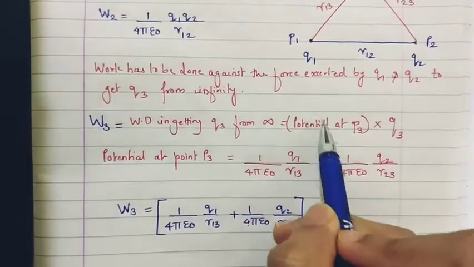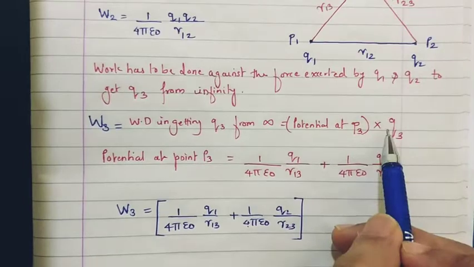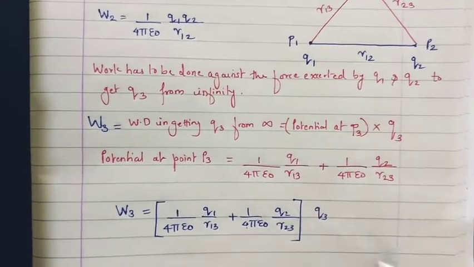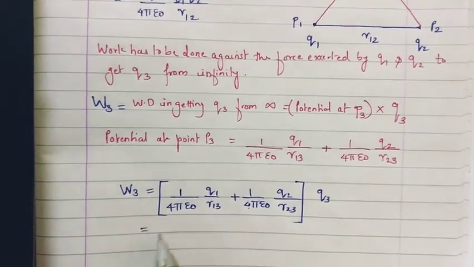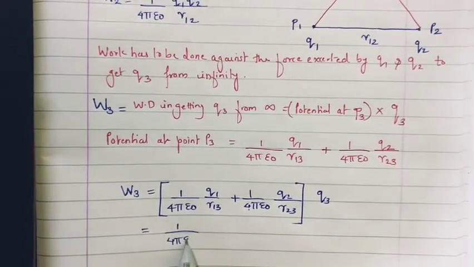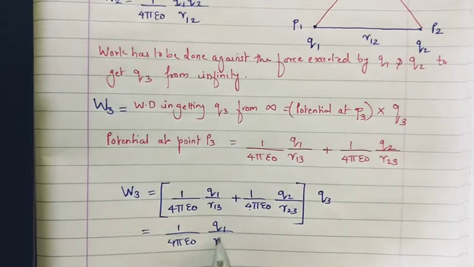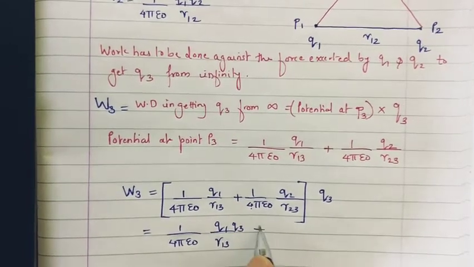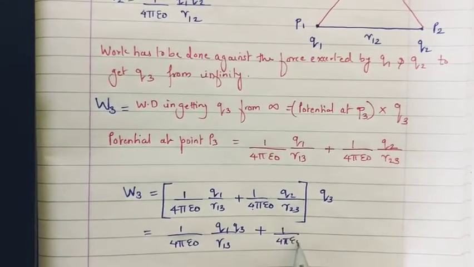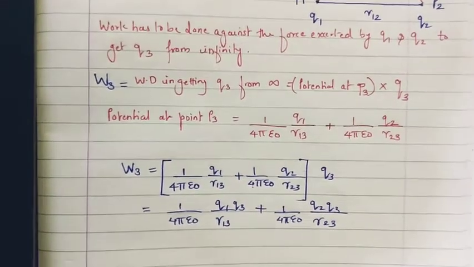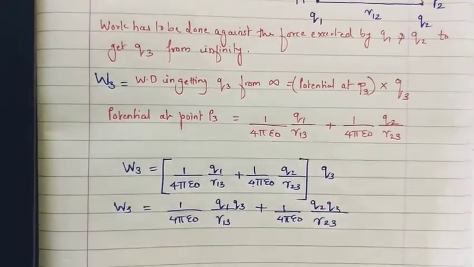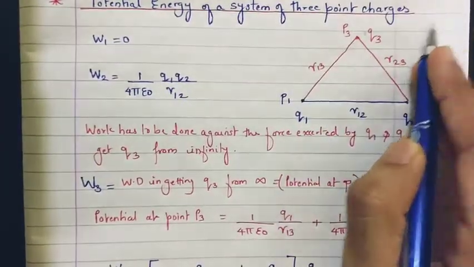The potential at point P3 multiplied by the charge, so that is going to be Q3. So if I multiply this inside, what am I going to get? 1 upon 4 pi epsilon naught Q1 Q3 upon R13 plus 1 upon 4 pi epsilon naught Q2 Q3 upon R23. This is going to be the total work done in getting the charge Q3 from infinity to this particular point.